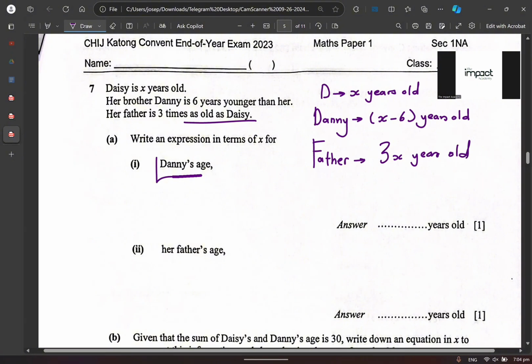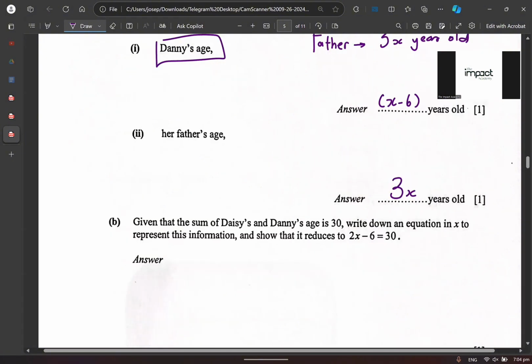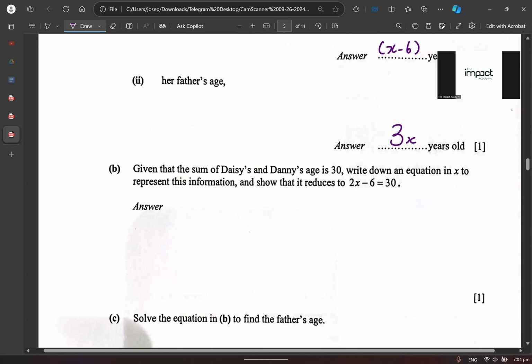The question says whose age? Danny's age. What is Danny's age? X minus 6. Agree or disagree? True. Why? Because Danny's age is over here. Make sense or don't make sense? All right. What is her father's age? We already found that to be, what is it? Very good. Okay, then we move on to the next one. The question says, given that the sum, agree or disagree? The sum of what?